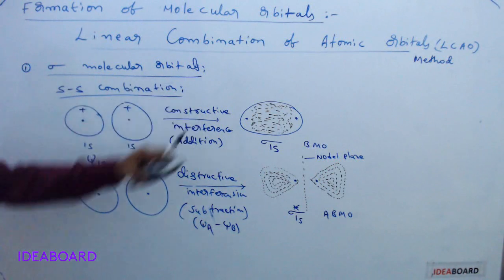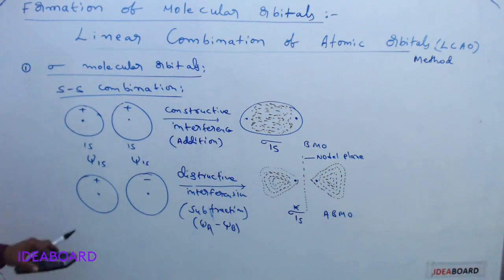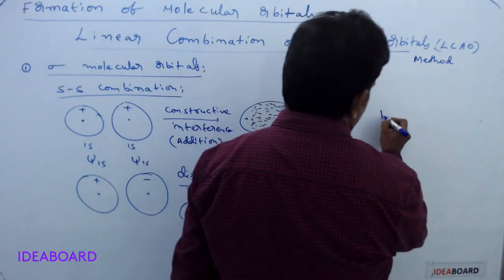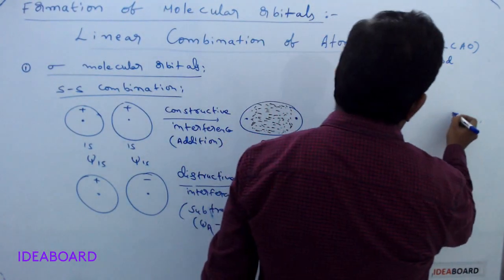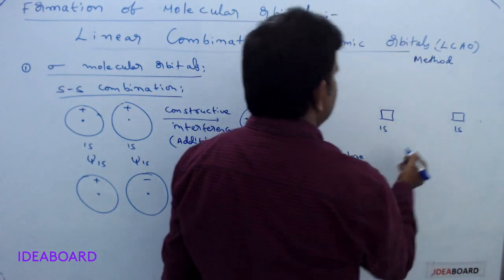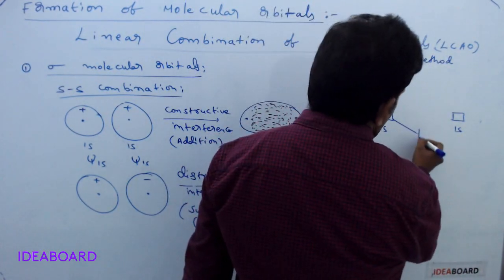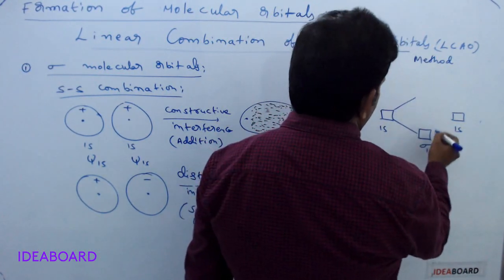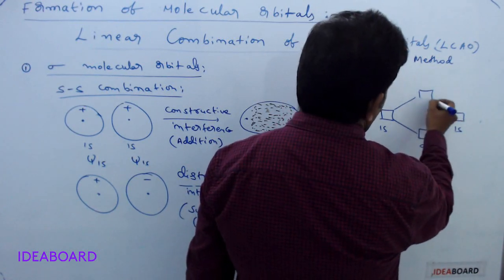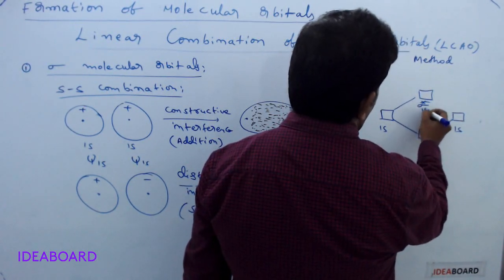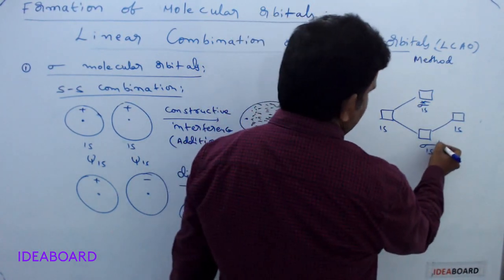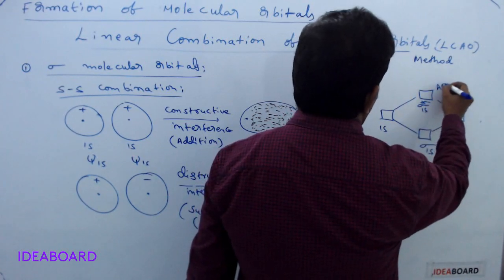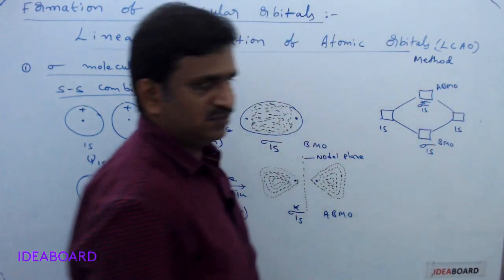So SS combinations may be of two types. SS combination of atomic orbitals occurs in two ways. Suppose this is 1s orbital and this is another 1s orbital. When these 1s orbitals are combining, there is addition of 1s, by that we will get sigma 1s. And subtraction of 1s also occurs, by that we will get sigma star 1s orbital. Sigma 1s is called bonding molecular orbital. Sigma star means anti-bonding molecular orbital.